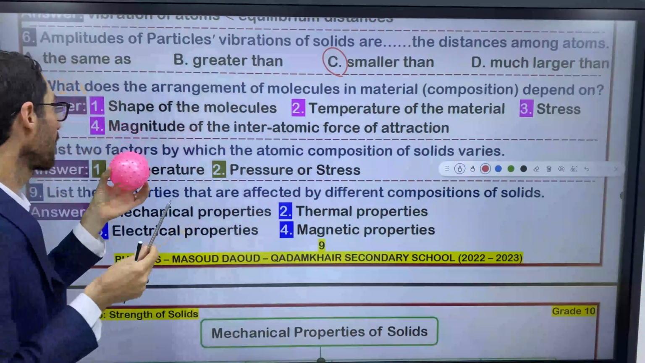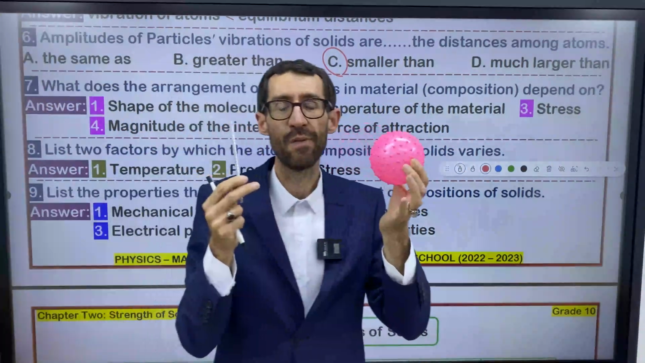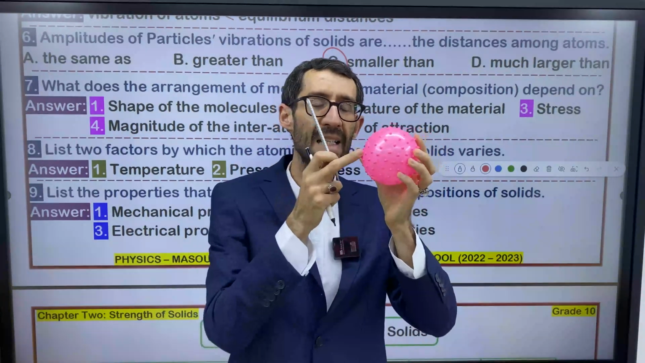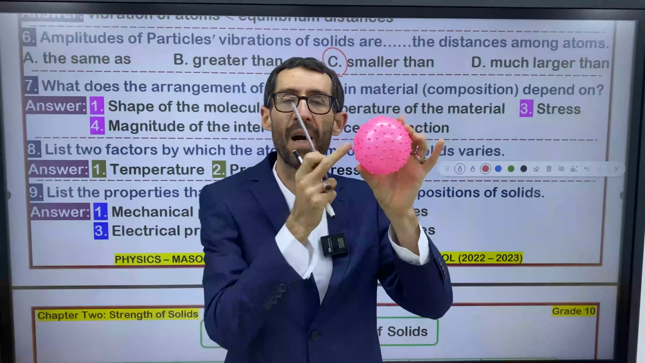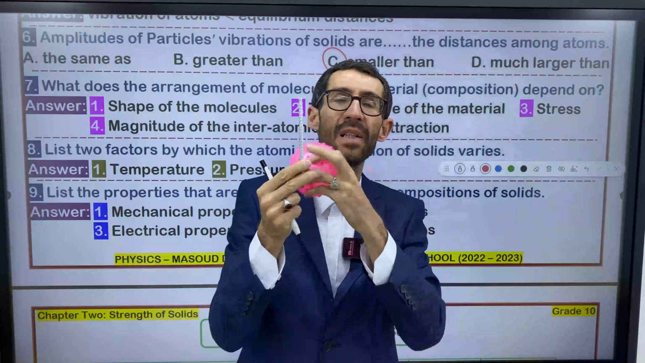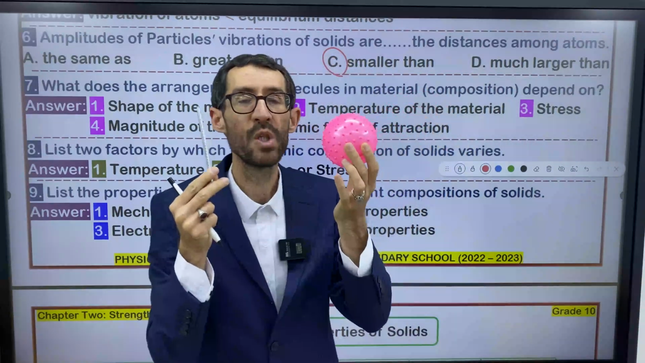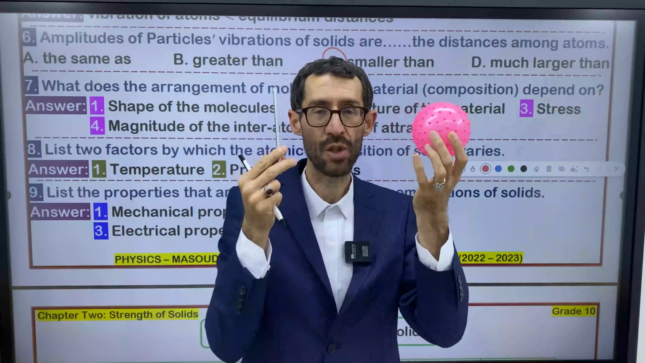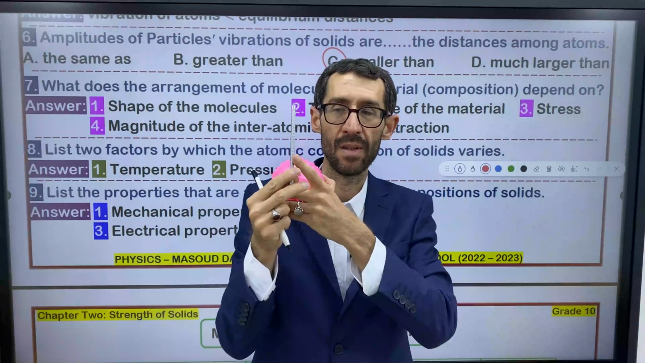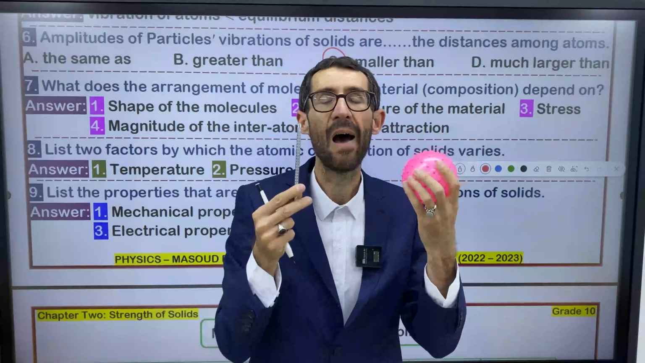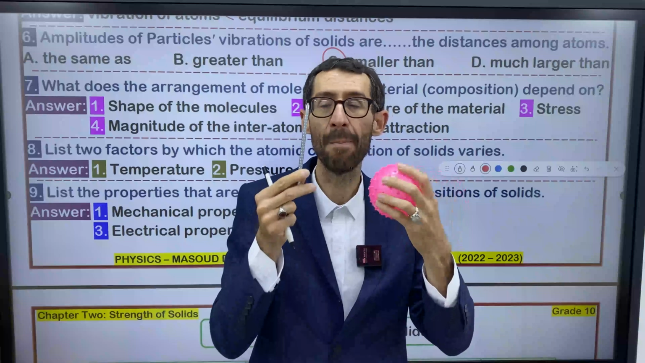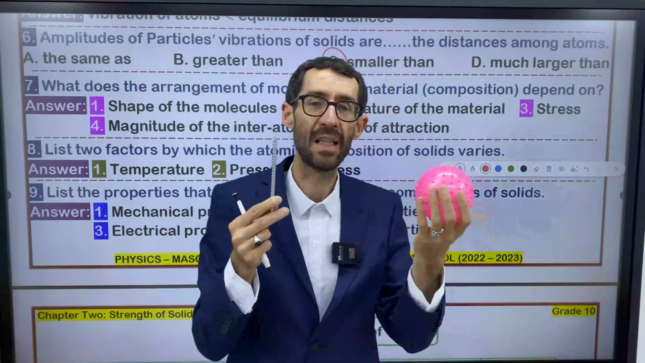So actually, I have a question for you. I want you to think about the interatomic forces between the particles of rubber, and the interatomic forces between the particles of steel. Which one has the greater interatomic force? Actually, this one, crystalline solids, have stronger interatomic forces. So the magnitude of force determines the composition, right?